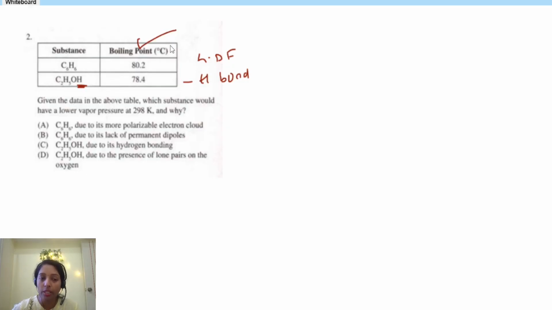If the boiling point is given, you can say without any doubt that a higher boiling point means stronger IMF. In this case 80.2 is the higher boiling point, which means whatever IMF is present in C6H6 has a higher strength. So the LDF in C6H6 is stronger than the hydrogen bond in C2H5OH.